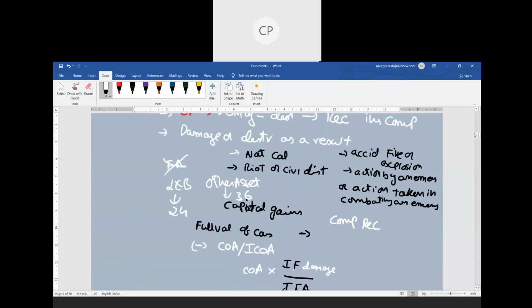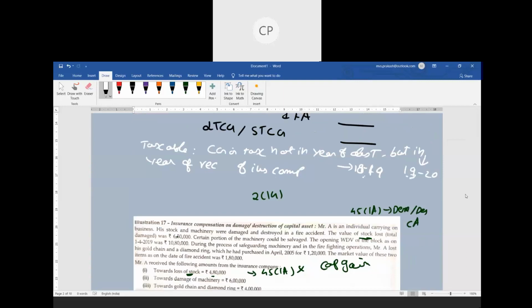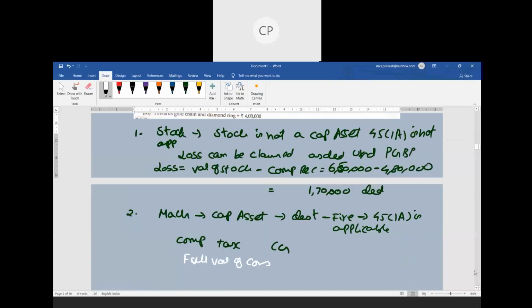For damage of plant and machinery, what is the compensation you are receiving? 6 lakhs is the compensation received. So 6 lakhs will be our full value of consideration, less what we will do. One important point, tomorrow I will clearly mention when we go through section 50. Tomorrow I will discuss section 50. There again I will come back to this point.